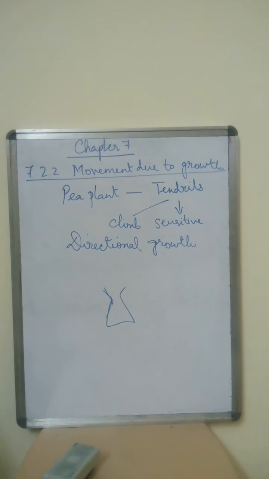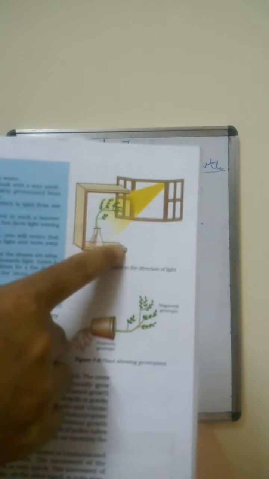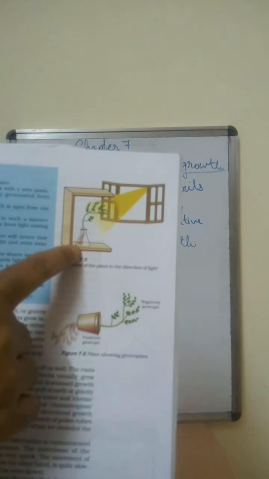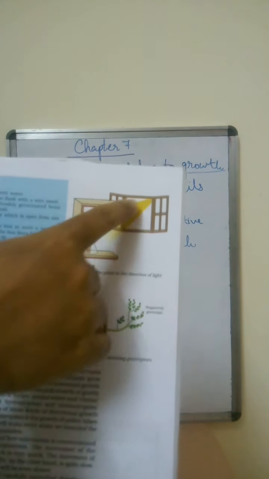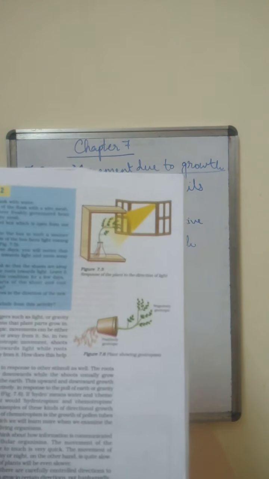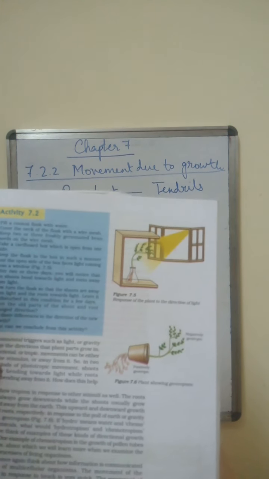Then you take a cardboard box. If you see in your textbook, page number 87, you can see a cardboard box. Have you seen? This is the cardboard where one side is closed and the other side is open. You place this flask inside the cardboard, keep the open side towards the sunlight, and leave it for 2 to 3 days.